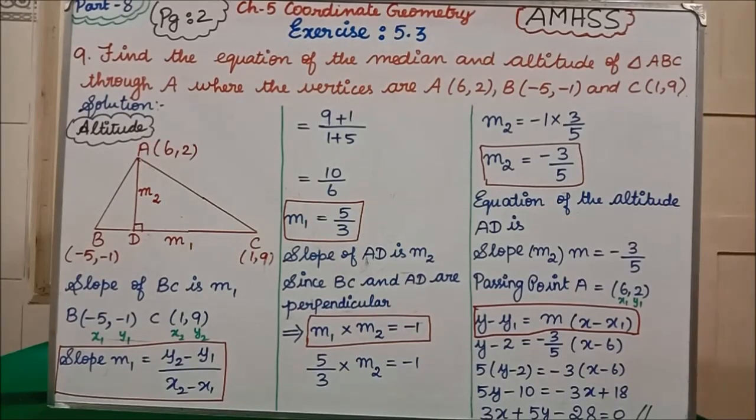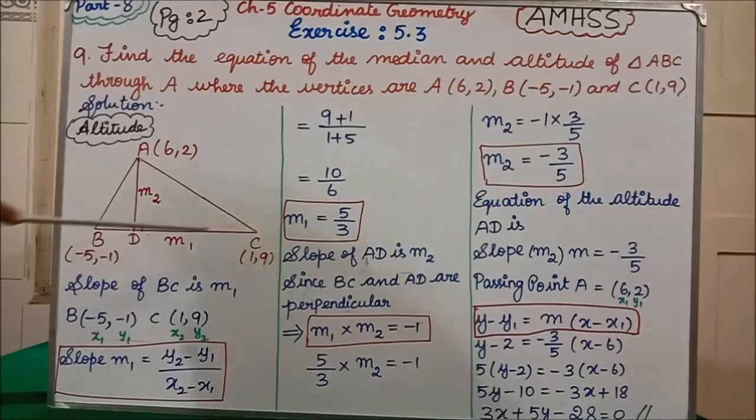9th question, we are now on page number 2. Now we are going to find the equation of the altitude of triangle ABC. For the altitude I have drawn the diagram. AD is perpendicular to BC.